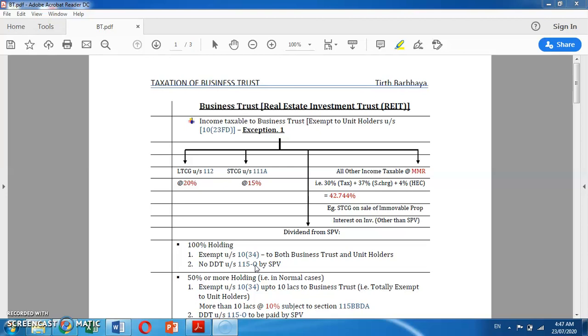So today I'm going to discuss the concept of taxation of business trust, which is basically a topic of CA Final Direct Tax for assessment year 2020-2021.